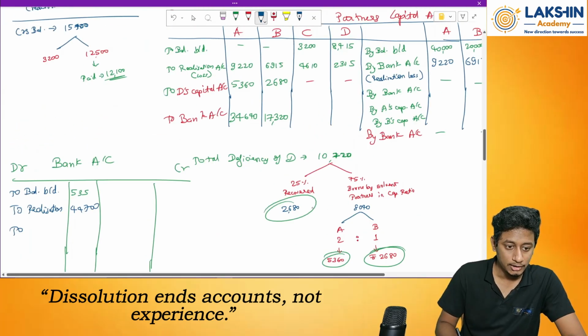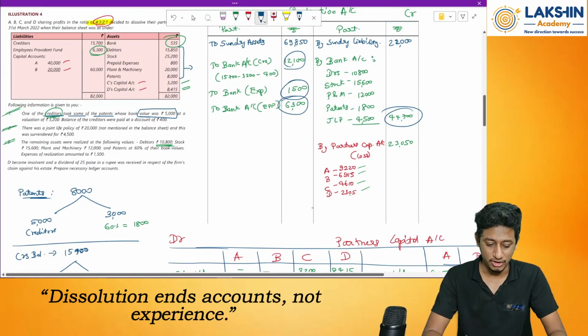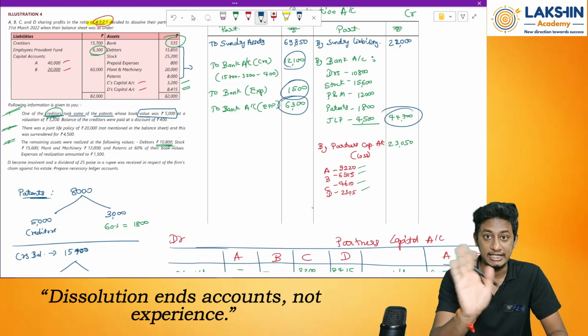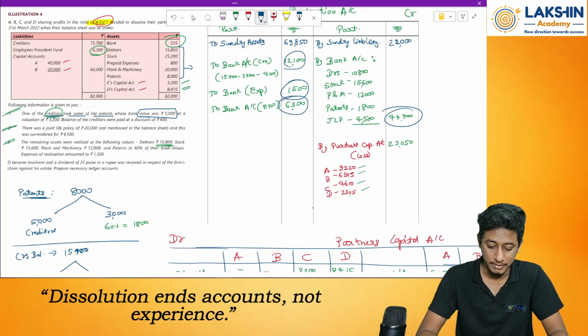Then anything else we have received? Nothing. Okay, so to payments. So I just add it for shortcut purpose. Please do not add it in the examination. I am adding over here for shortcut purpose.